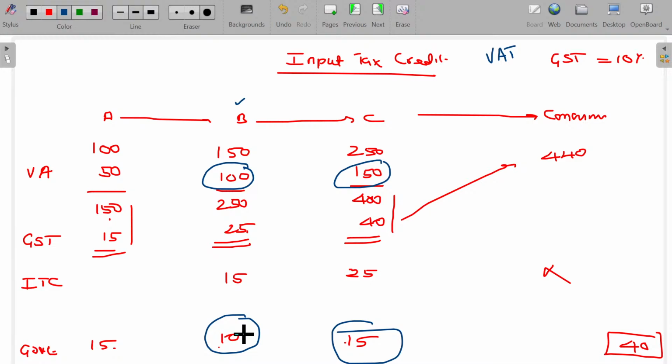B is not the end consumer. So if he is not the end consumer, whatever tax he collects or pays can be recoverable. So A can simply recover this 15 back, the amount paid, and this 25 also collected and deposited. He is not going to worry about the tax payment. Then who is going to bear that entire tax? Only the end consumer. That's why it is called consumption based tax. Multi-point tax, consumption based tax, or value added tax. These are the features of the current tax structure. Clear? If you have any doubt, you can ask me.